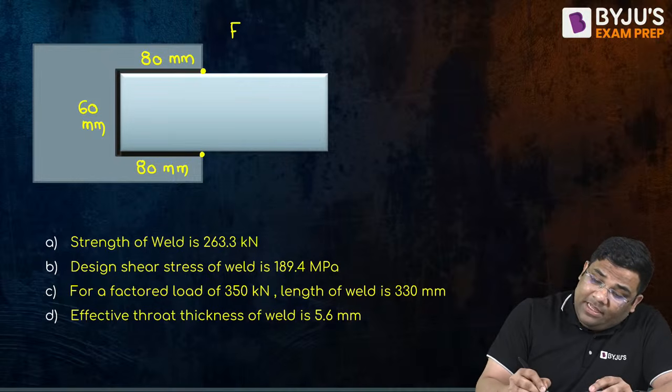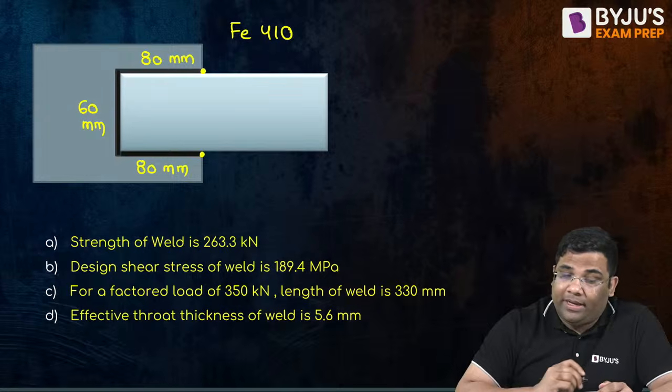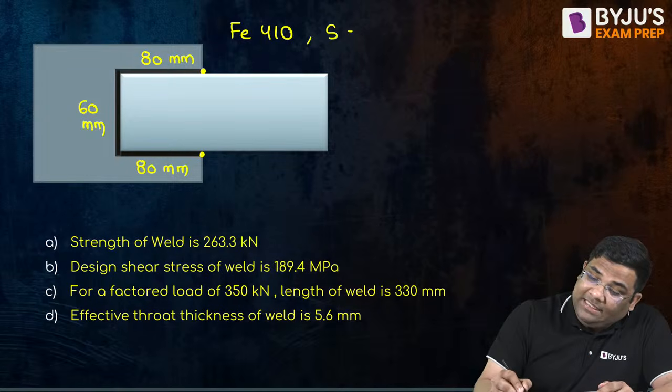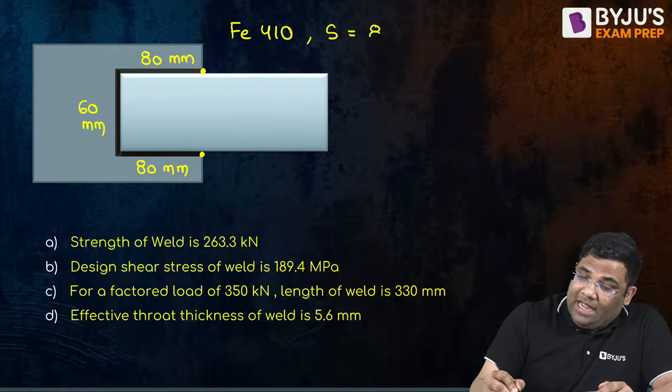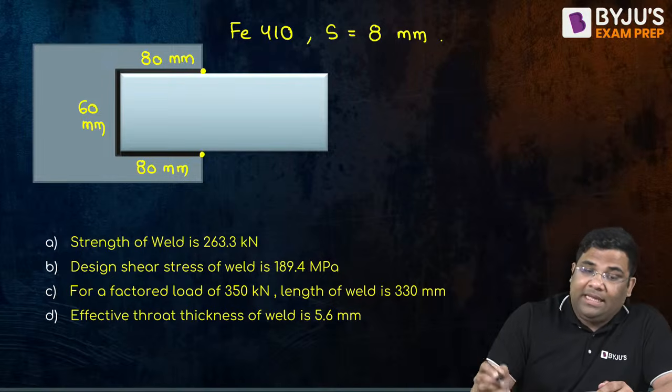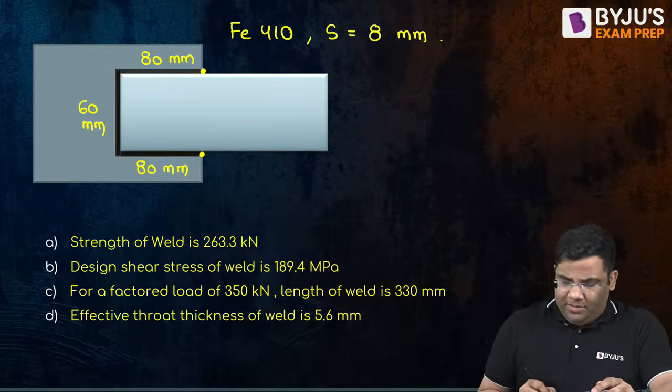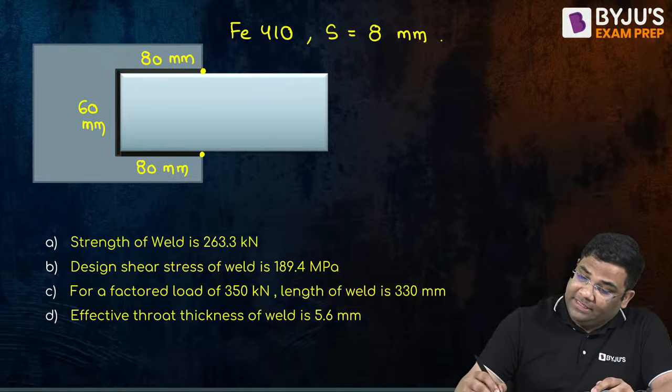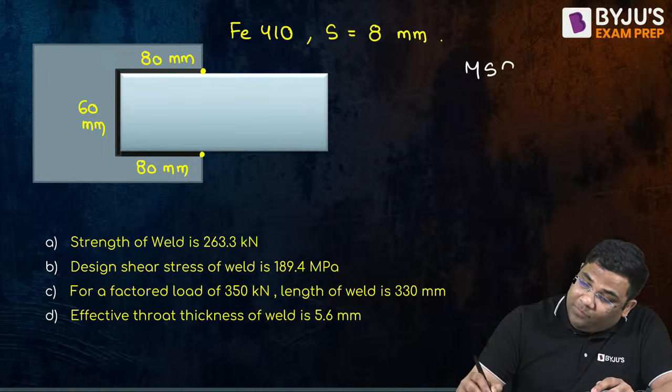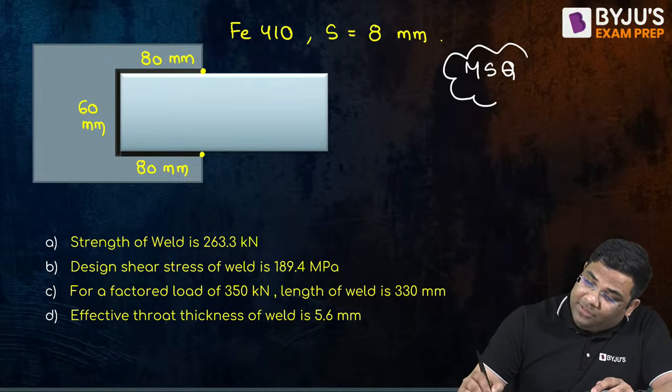Then it is given that the weld is of Fe410 steel, and the weld size is given as 8 mm. And we are solving an MSQ, so these are the options given. What are the options?